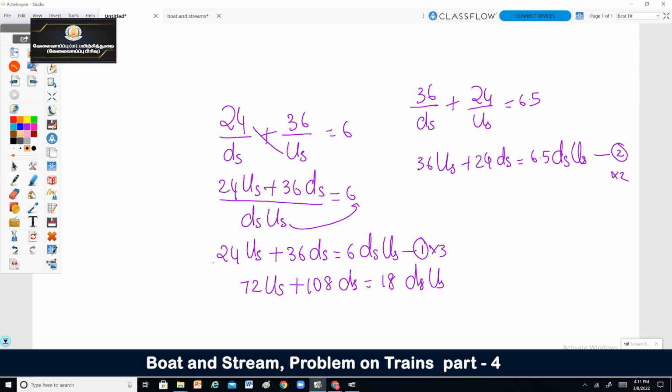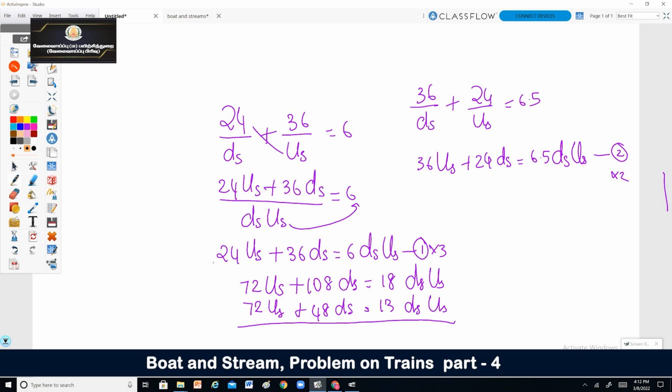That is equation 1. Equation 2, multiply by 2: 2 into 36, you will be getting 72 upstream plus 48 downstream is equal to 6.5 into 2, which is 13 downstream upstream.